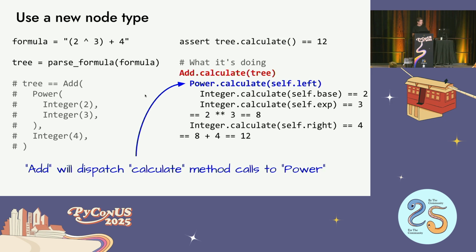For example, if I have this other parse tree here with the addition of a power, so again, 2 to the third power plus 4, that's this tree. When it runs, again, Python's doing this for me. The add function is going to say, I need to call calculate on my left node. And Python's like, oh, that left node object is a power object, and so I will call its calculate method. The add method has no idea that power even exists. It was defined later. So there's this decoupling in time and interface that this provides, which is really nice. This is kind of the magic of OOP. You can extend it later, and the old code doesn't need to know that it's been extended. It can just keep working, which is great.